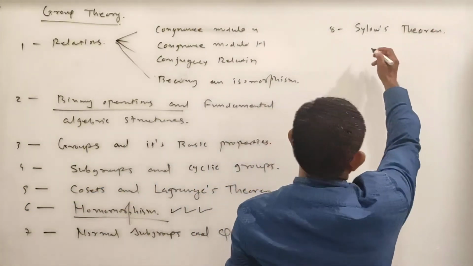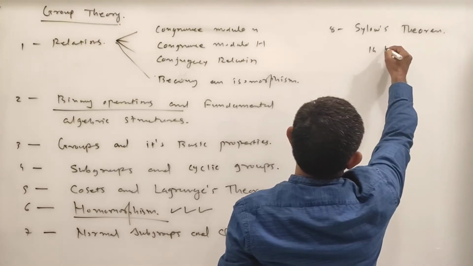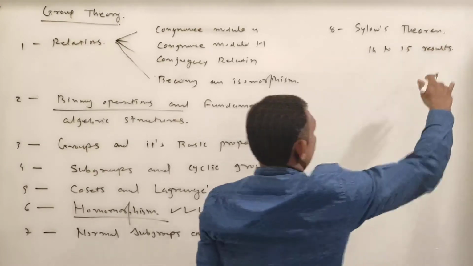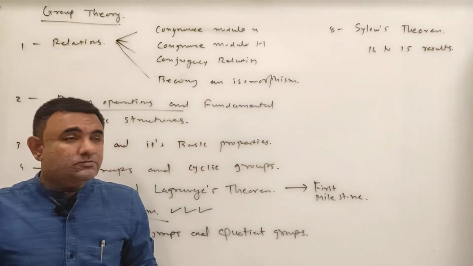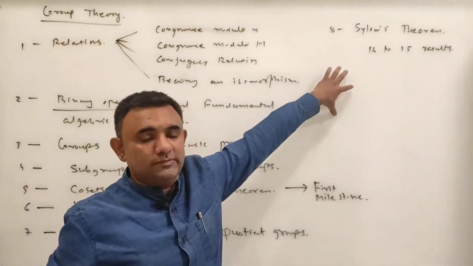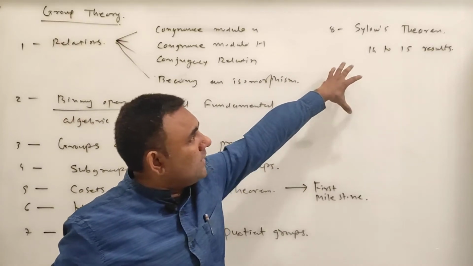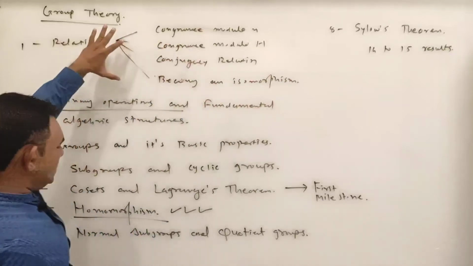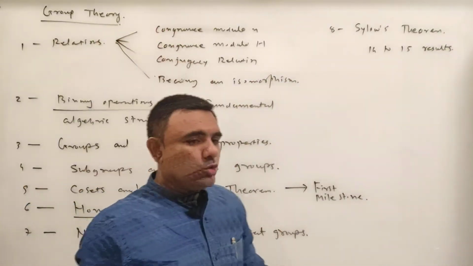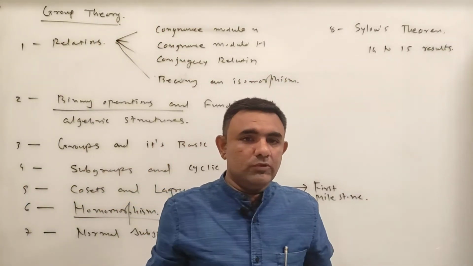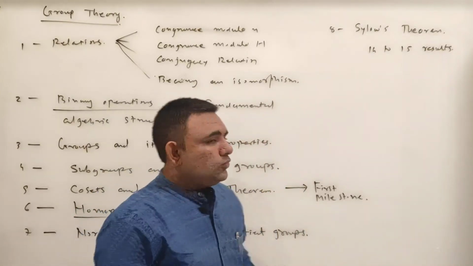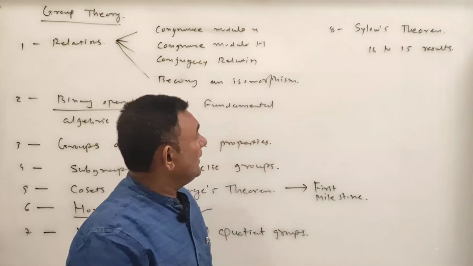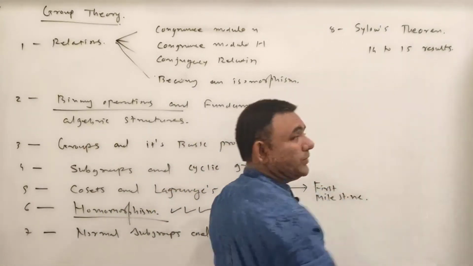There are 14 to 15 results. Here we will discuss 14 to 15 results of Sylow's theorem. So with the help of these results and the results which we have discussed here, you can unfold the group fully. Now the whole group will unfold and all the information will start coming out with the help of these 14 to 15 results.